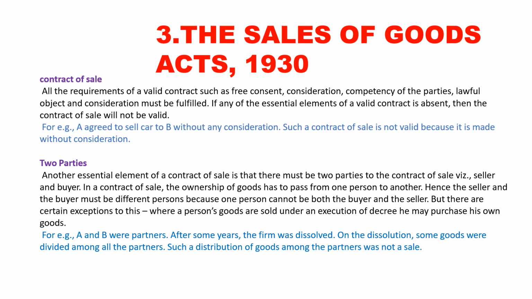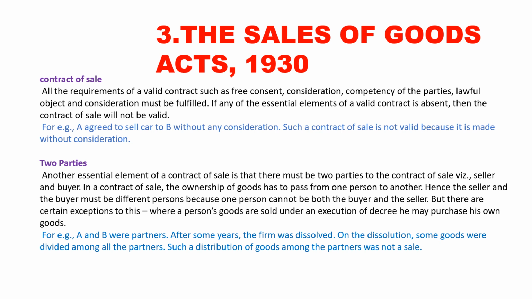For example, Mr. A agreed to sell a car to B without any consideration. What is the meaning of consideration? Consideration is nothing but something in return. Whenever you do the contract, it means you are going to purchase something and someone is selling. Such a contract of sale is void because it is made without consideration.